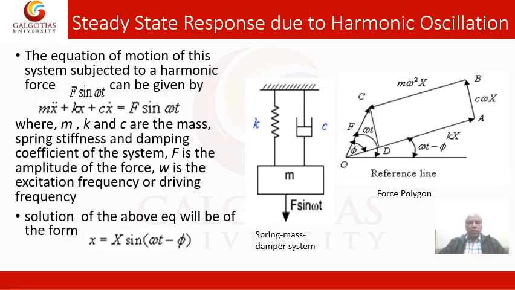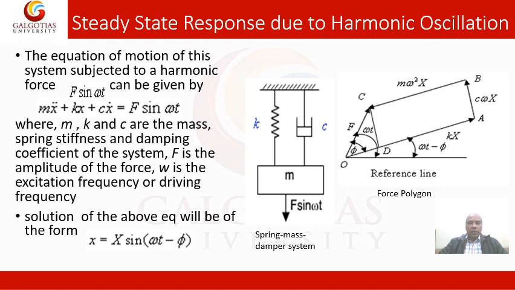Now we'll come to the steady state response due to harmonic oscillation. This is forced vibration because of harmonic oscillations. The simple model is a spring mass damper system, where this is the mass, this is the spring and this is the damper.